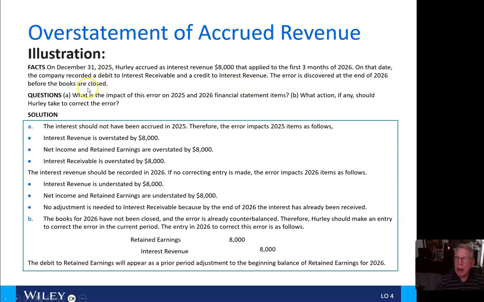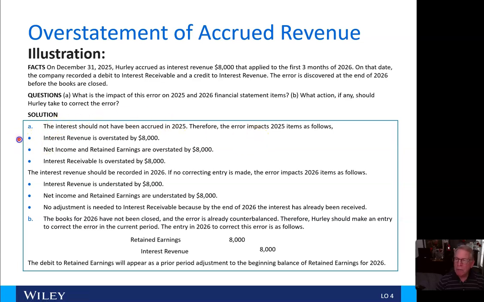The questions then are: Alpha, what is the impact of this error on 2025 and 2026 financial statement items? And Bravo, what action, if any, should Hurley take to correct the error? So Alpha, the interest should not have been accrued in 2025. Therefore, the error impacts 2025 items as follows.